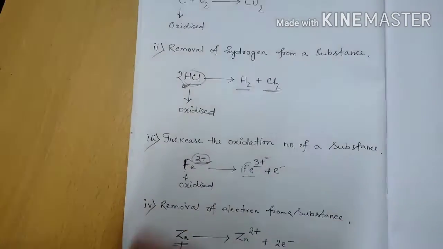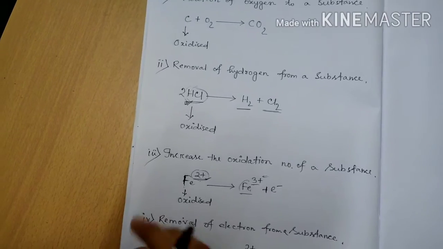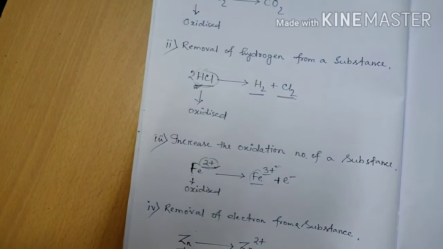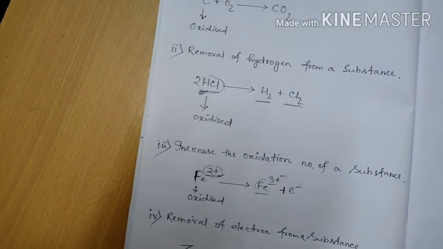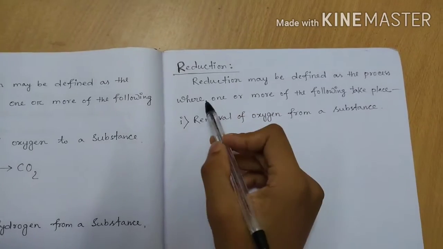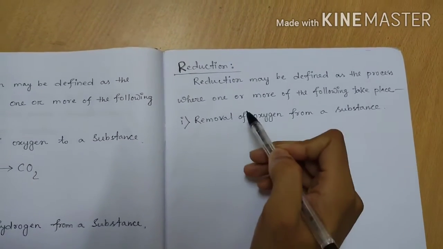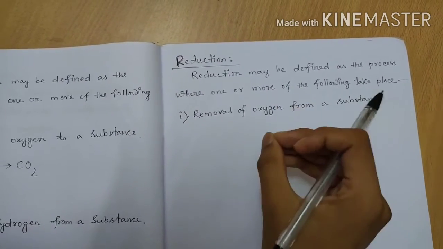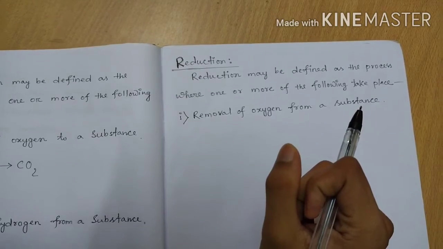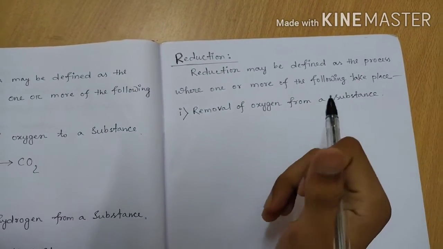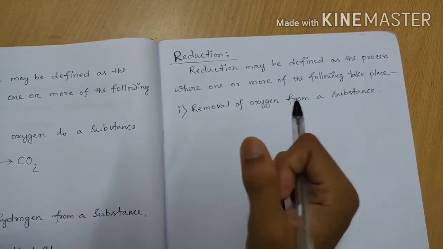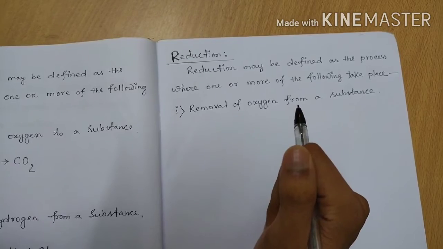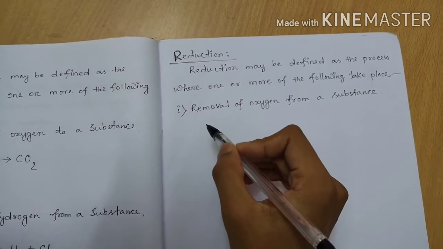So these are the processes from which we can know that oxidation takes place. Now come to the processes of reduction. Reduction may be defined as the process where one or more of the following take place. For reduction also some processes are there from which we can know that the substance has been reduced.